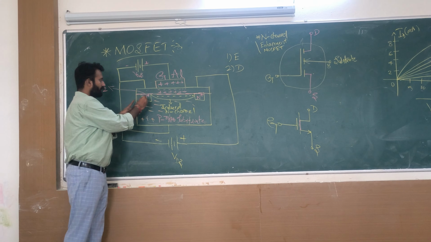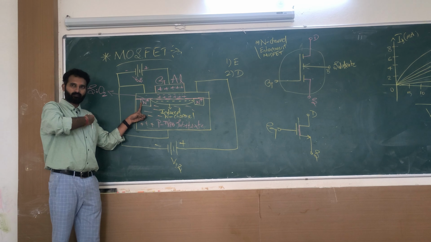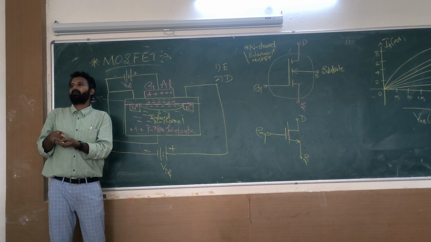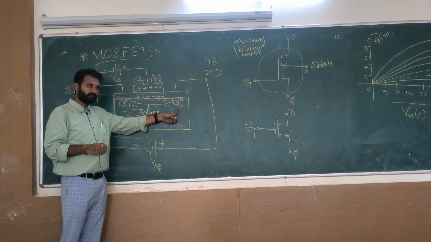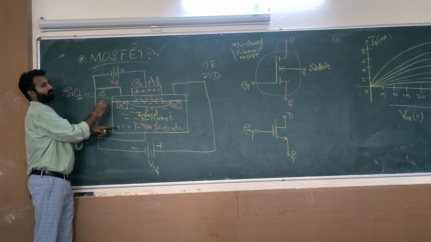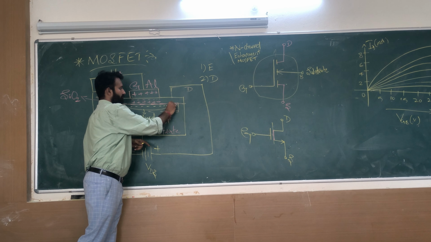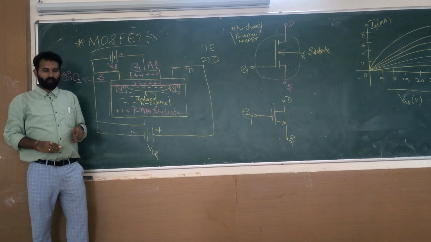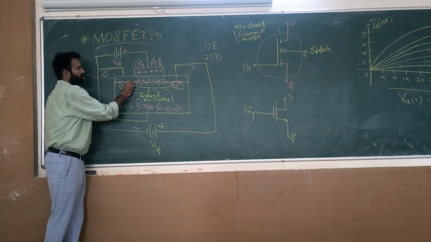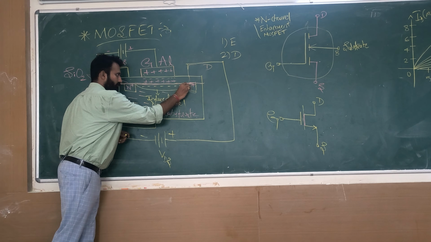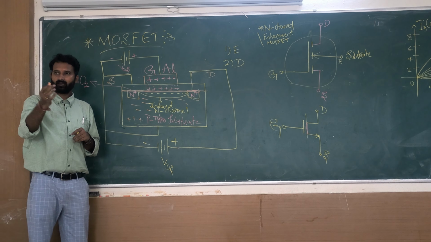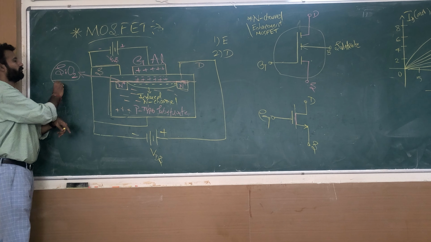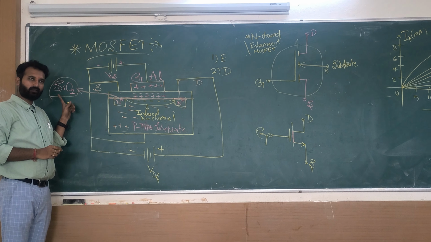And what is the next step? We are diffusing an n plus region on the left side, and one more n plus region on the other side. Diffusing means incorporating, generally fixing. N plus here, n plus here. This end is called the source, and that end is called the drain. Above this substrate, I have marked a thick pink line, but in general it is thin. For better understanding, I made it thick. So on the substrate, we are growing a SiO2 layer, a silicon dioxide layer.